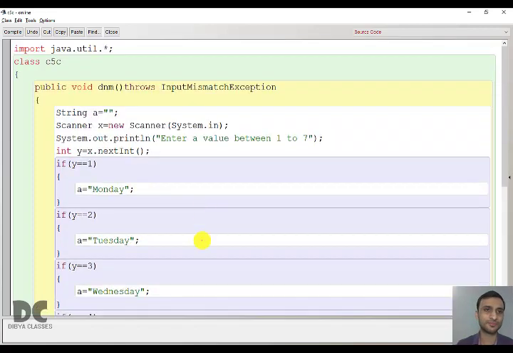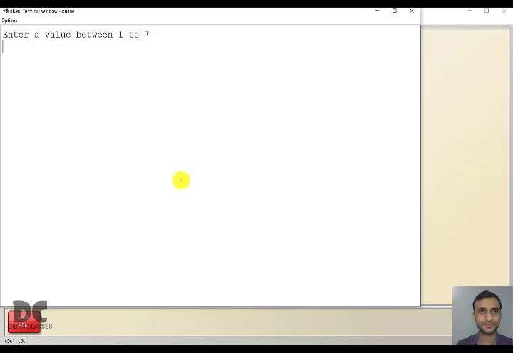Now let us run this program. Compile, close. So it is asking the user to enter a value between 1 to 7. Let us input 6. 6 means it should print Saturday. See, you are getting the answer. Let us run again. Let us enter 3. It should be Wednesday. See, you are getting Wednesday. What if I enter 8? It will not print anything. Why? Because there is no day between 1 to 7.